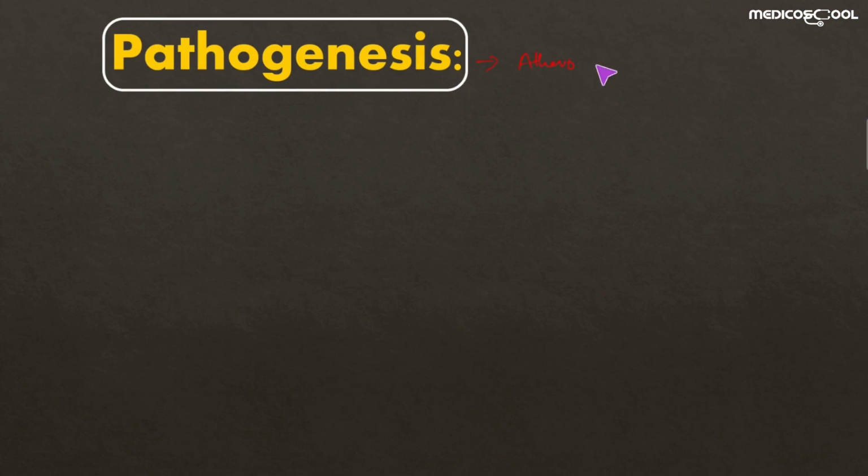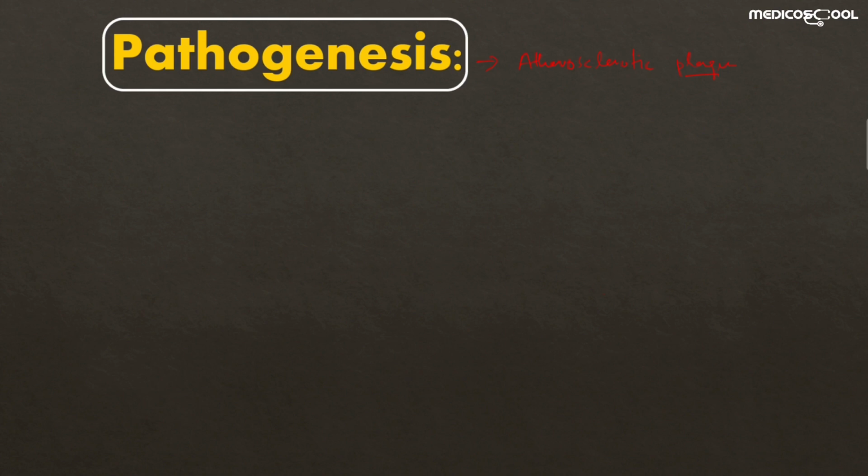Today we are going to study the pathogenesis behind the formation of atherosclerotic plaque, or atherosclerosis. We have already discussed the definition, the etiology, and both the modifiable and non-modifiable causes of atherosclerosis. Today we are going to study the pathogenesis, that is, how the atherosclerotic plaque develops.